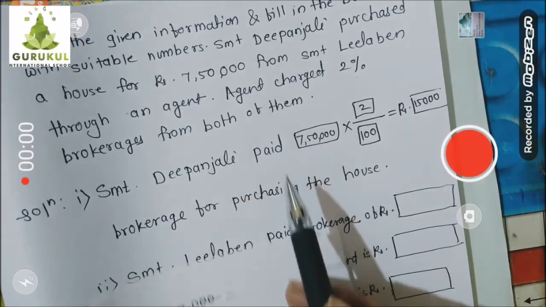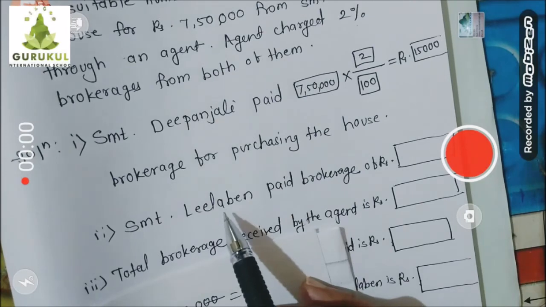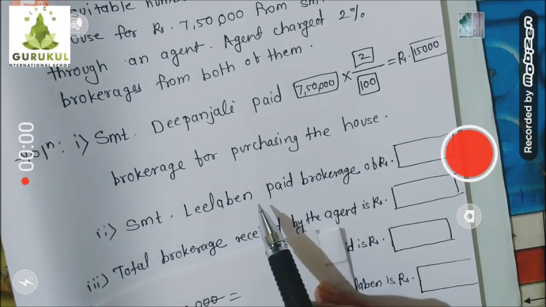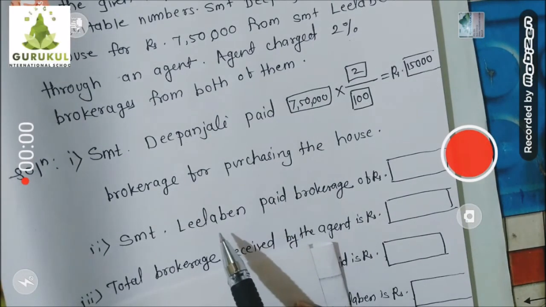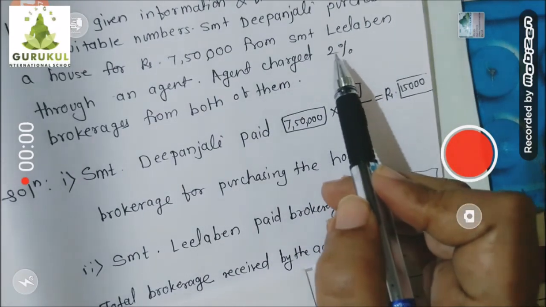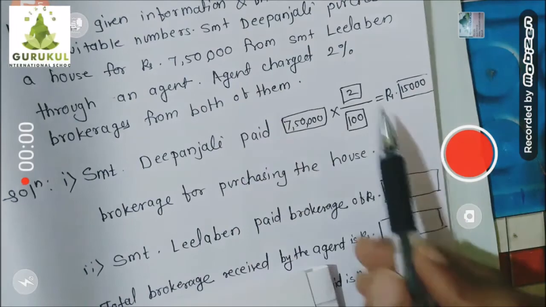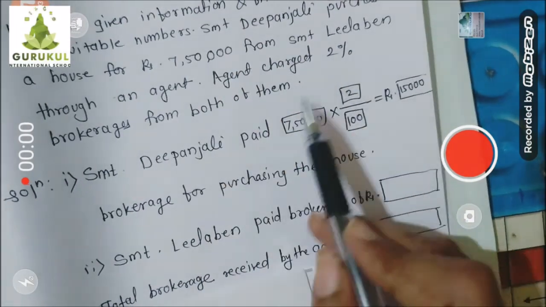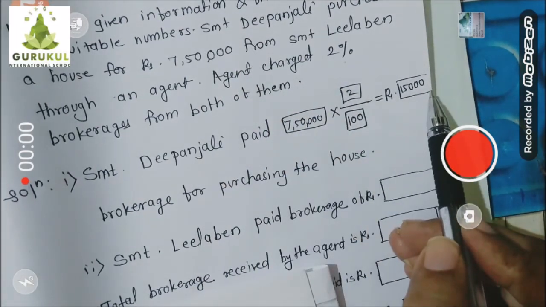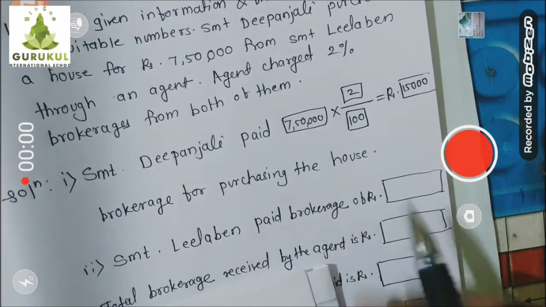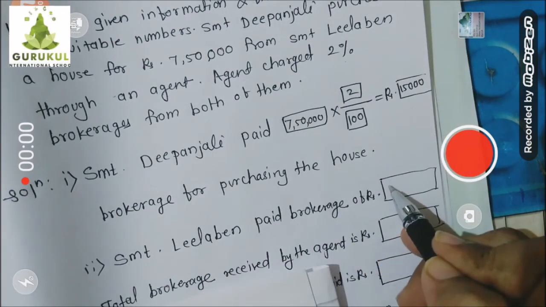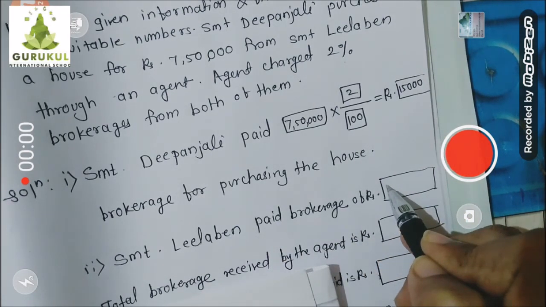Understood? Now the same amount Leela Ben will also have to pay to that agent, because Leela Ben is also going to pay the brokerage of 2% on this amount. Am I right? So 2% of this amount we have just calculated, that comes to 15,000. So the same 15,000 Leela Ben will also pay as brokerage to the agent.